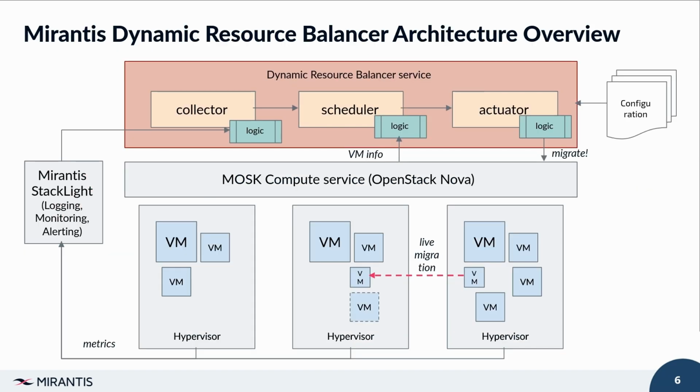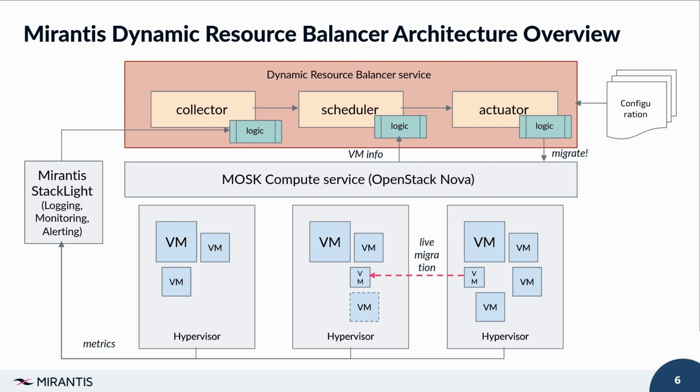We have a dynamic resource balancer service, which is essentially a Kubernetes operator, which has three major parts in it. These parts are called the collector, the scheduler, and the actuator. The collector aggregates the measurements from the hypervisors comprising the cluster. So basically, it reads the monitoring data. Well, in our case, in the default setup, that's Mirantis StackLite, our logging, monitoring, and alerting engine that collects this information and gives it out to the collector.